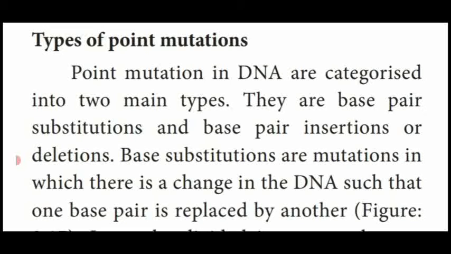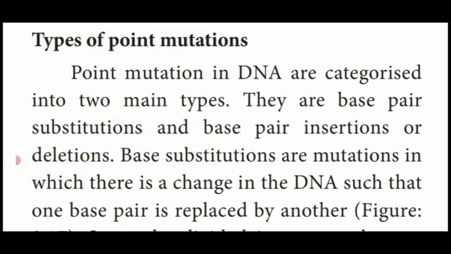Base pair substitution means we are replacing one base pair with another base pair. Next, base pair insertion means we are adding 1 or more base pairs, and deletion means we are removing 1 or more base pairs.